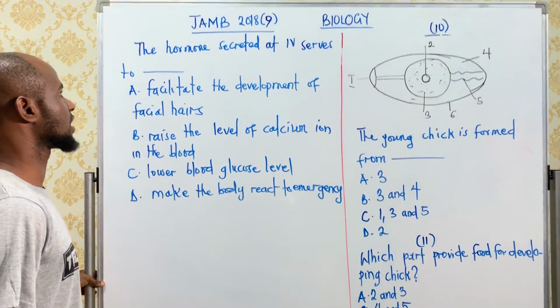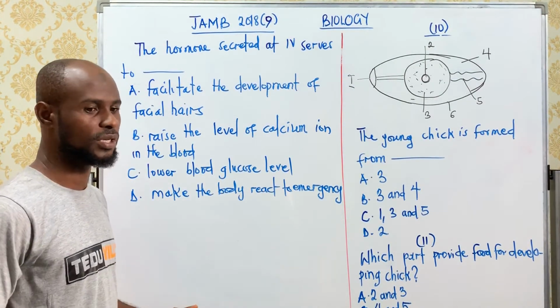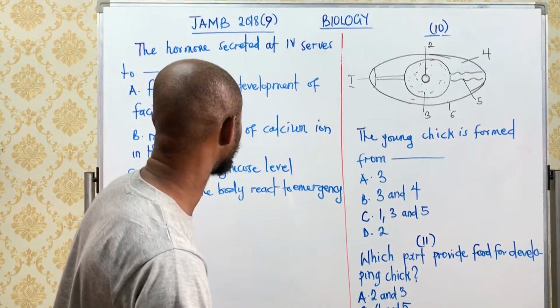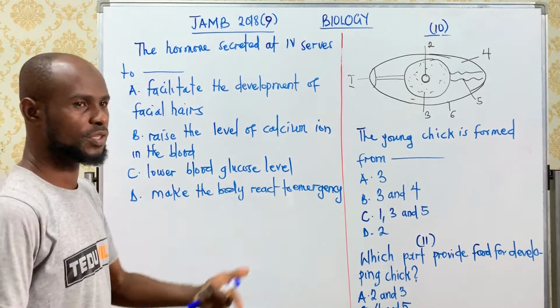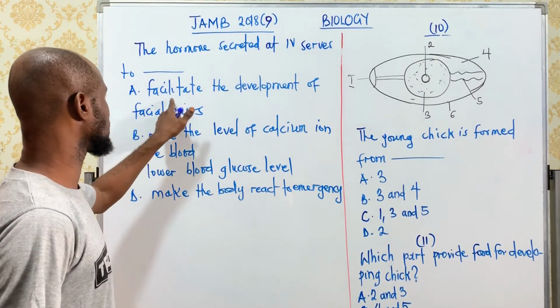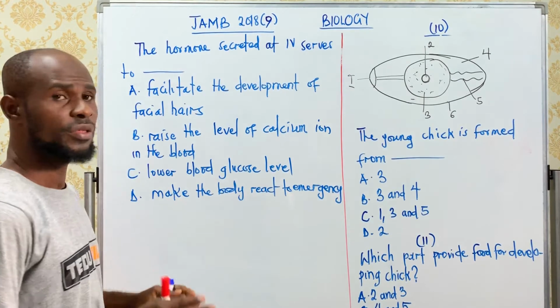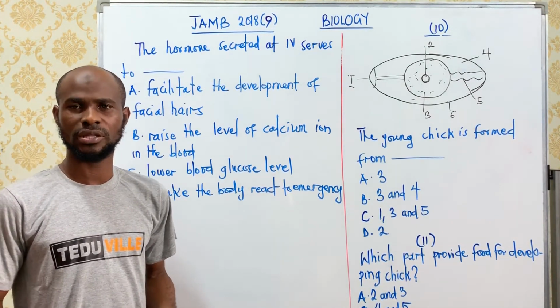The hormone secreted at 4 serves to dash. Here in my past question, I don't have the diagram. However, we can look at each of the options and define them so that when we see the diagram, we can know what our answer is. A, facilitates the development of facial hair. The hormone that facilitates the growth of facial hair is the androgen or testosterone.